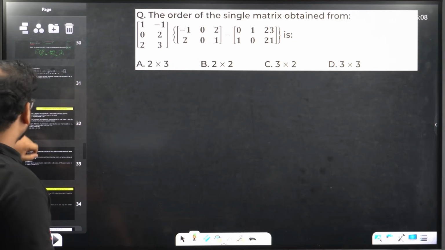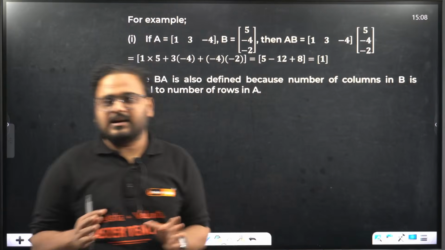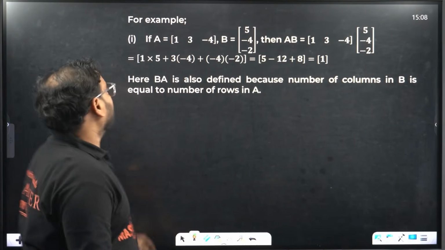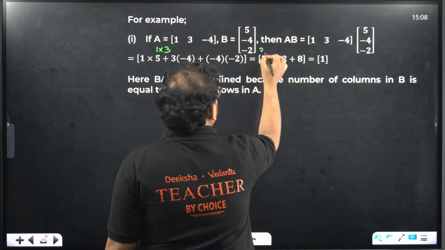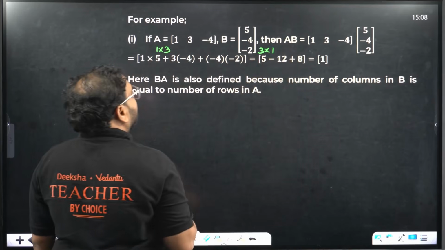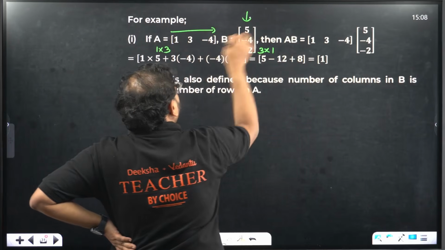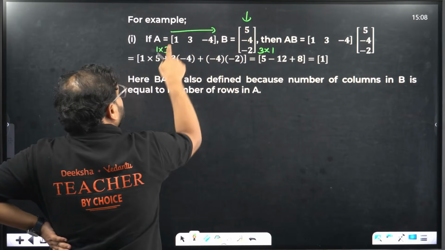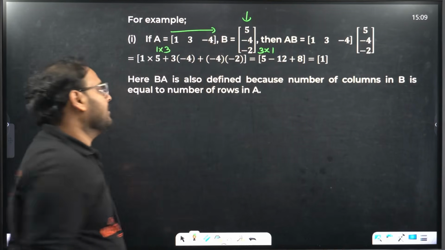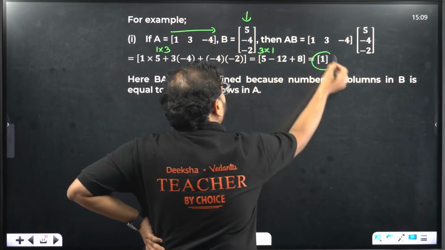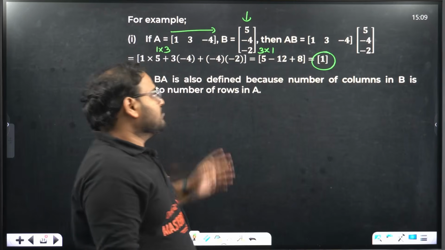Looking at the question that I want to solve over here. Moving on. So we have an example given to us. Matrix A is here. What is the order of matrix A? 1 into 3, 1 row, 3 columns. What about B? 3 rows, 1 column. Right? Row matrix, column matrix. Multiply here. How do you multiply? Row to column. So 1 into 5 is 5. 3 into minus 4 is minus 12. And minus 4 into minus 2 is plus 8. So you get 5 minus 12 plus 8, that is going to be only one element, which is 1. Okay, this is how you get the element.